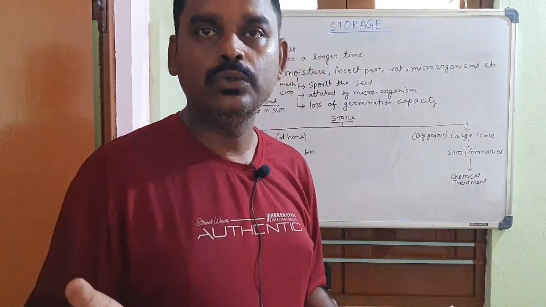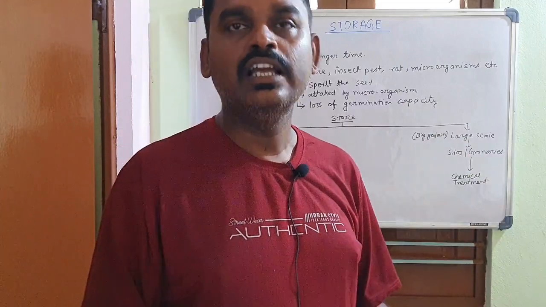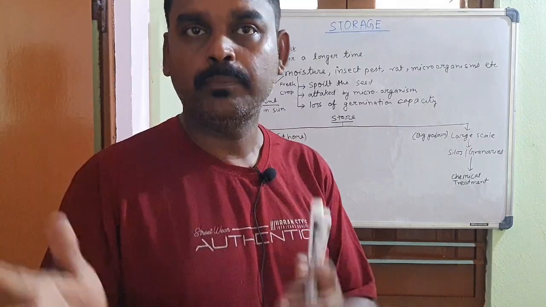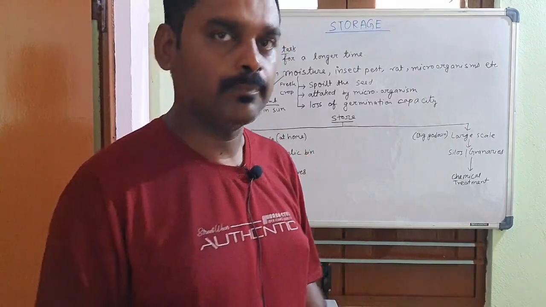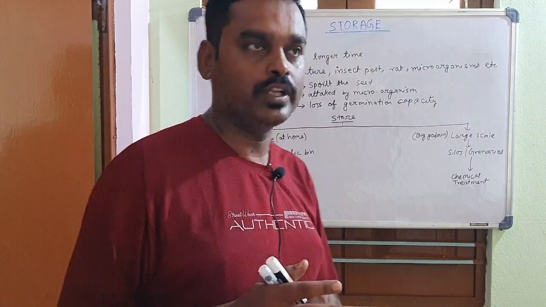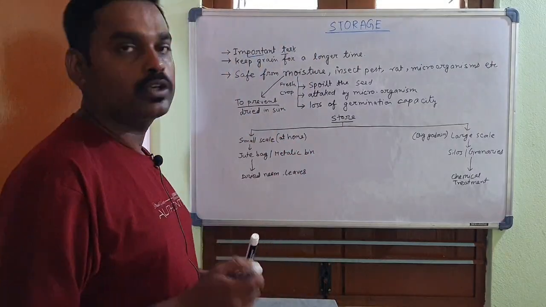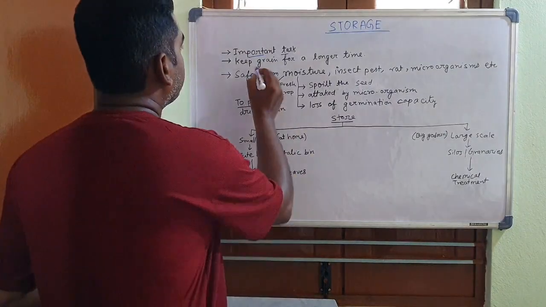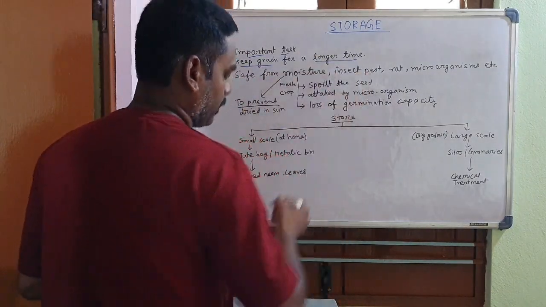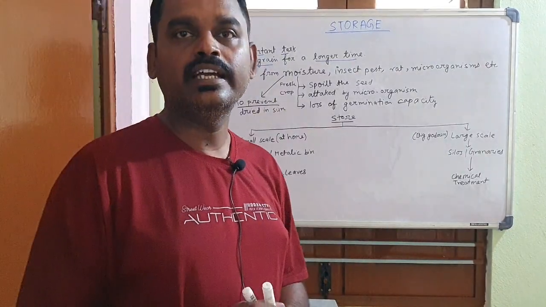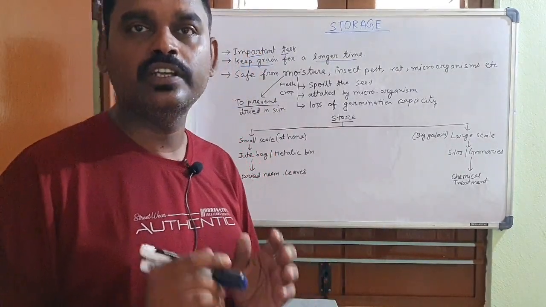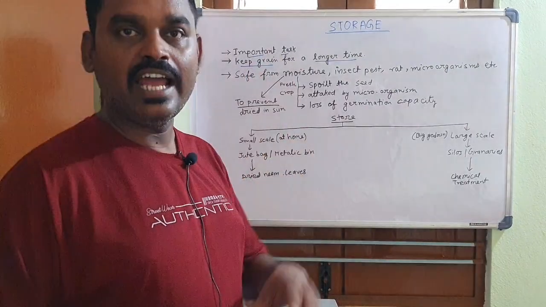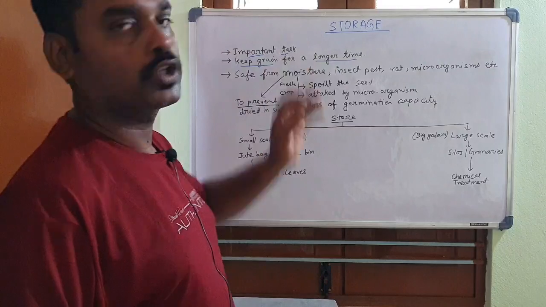So for future use and to supply all over the country, we have to store the crop in our home or in another place where we can keep the crop for a long time. This process is called storage. So storage is the important task of agriculture, as you know. What is storage? Storage is actually keeping the grain for a longer time. That is, we have to keep the grain in a proper scientific way, in a proper place, so that we can keep the crop healthy and usable for a longer time. This is the process of storage.